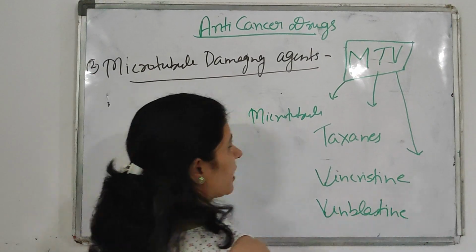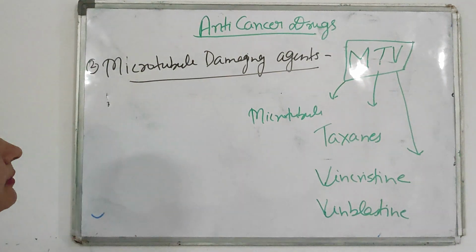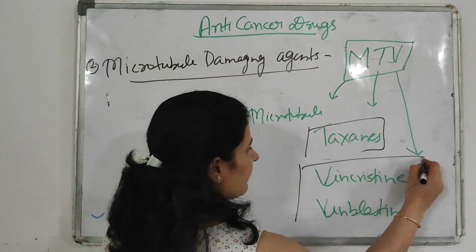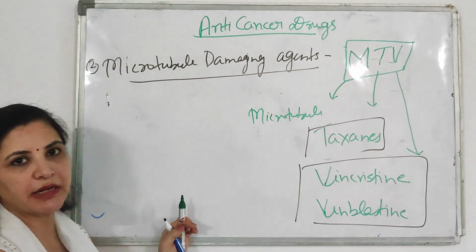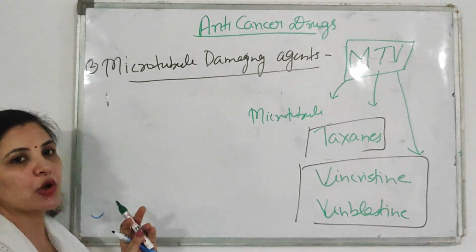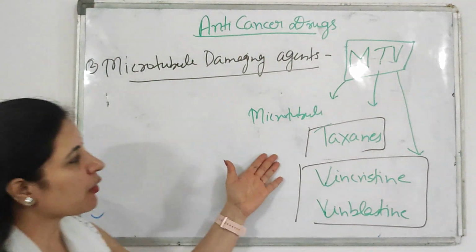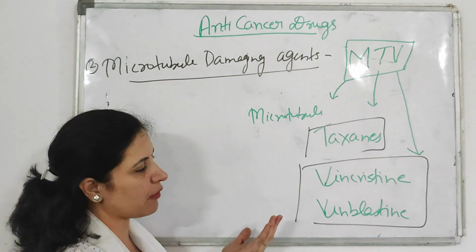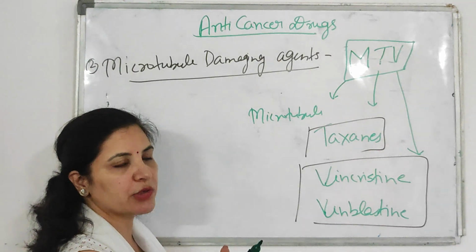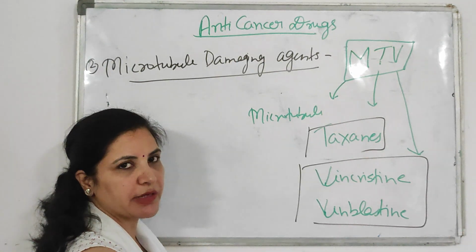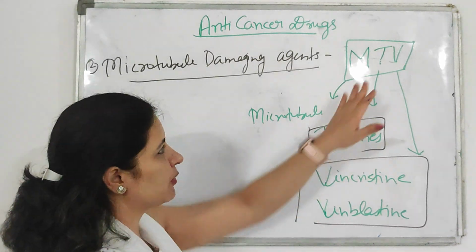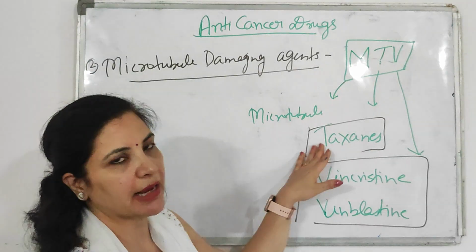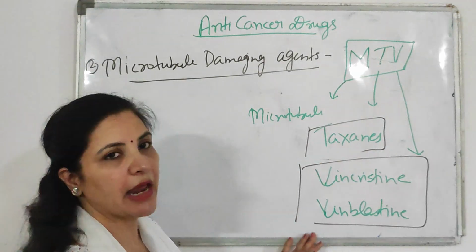So what are the examples that come under microtubule damaging agents? Examples of drugs are taxanes, vincristine and vinblastine. The mechanism of action is that these drugs damage microtubule formation. If microtubule formation is damaged, then cell division cannot proceed. There is an arrest of cell division, so you can suppress the cancer. The mnemonic is MTV. M stands for microtubule, T stands for taxanes, and V includes two drugs, vincristine and vinblastine.